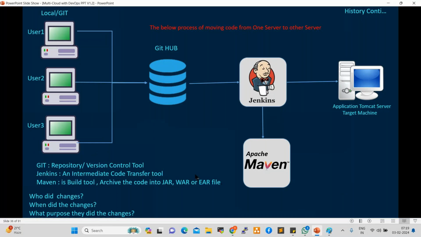When we use Ansible, it takes only 1 minute to perform the Java deployment on 1,000 servers, because Ansible is a very advanced tool. Ansible is a configuration management tool, right?